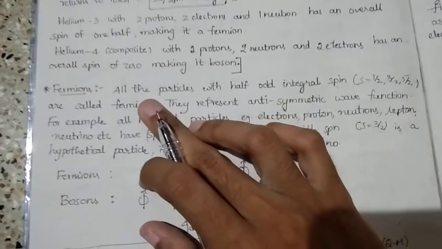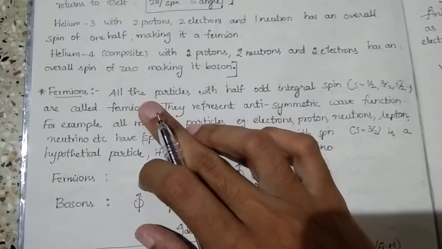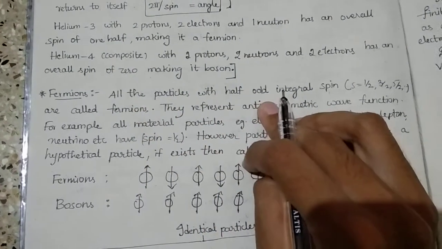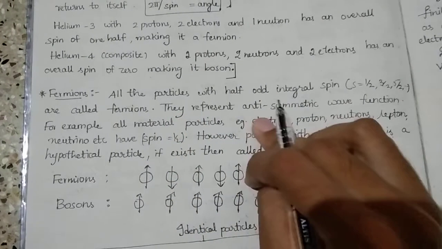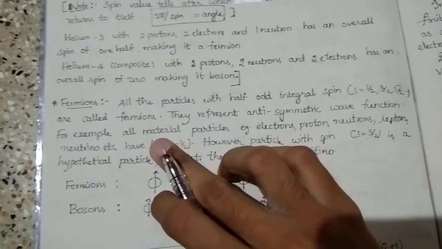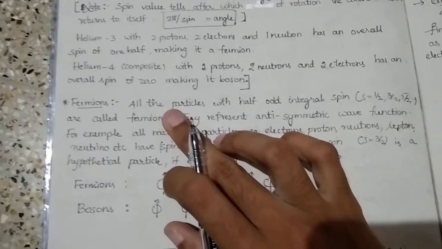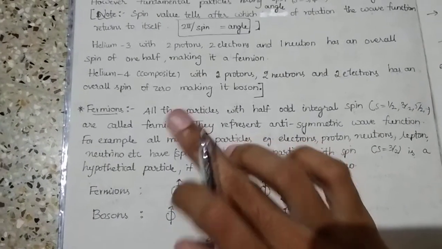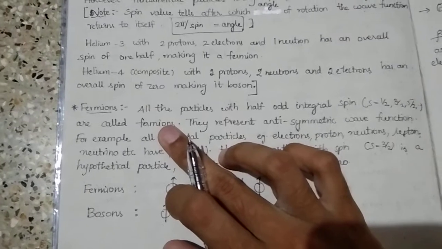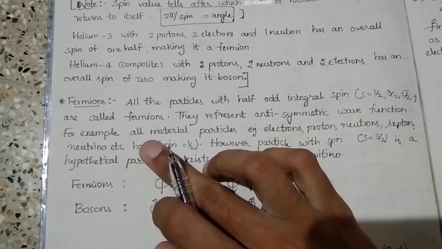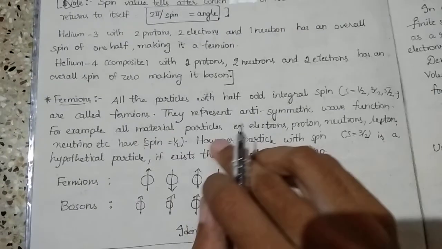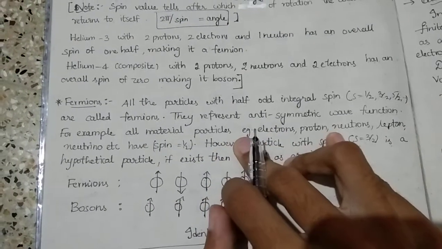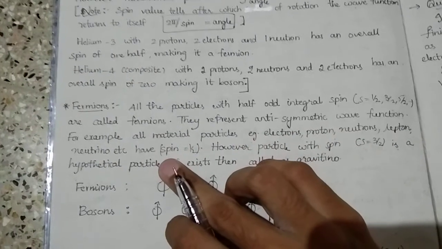Next, fermions, which I have mentioned here. All the particles which have half odd integral spin are nothing but fermions. They represent an antisymmetric wave function. So they are all spin half particles. Bosons are integral spin particles and fermions are half spin particles. For example, all material particles, for example electrons, protons, neutrons, leptons, etc., have spin half.